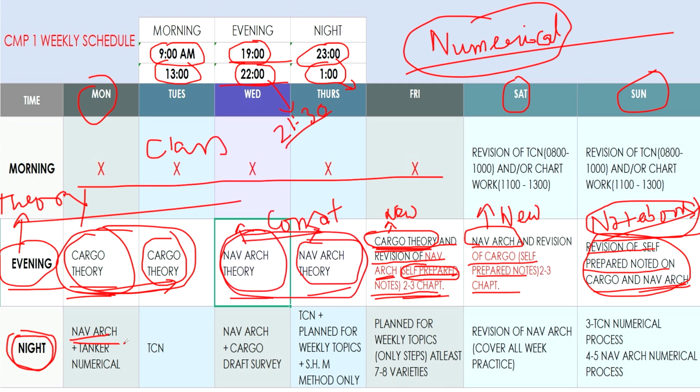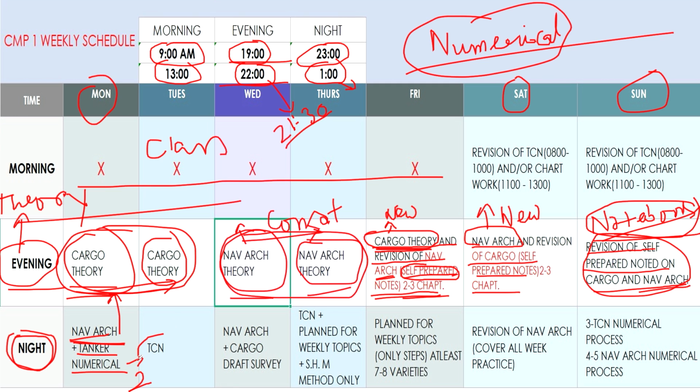So on Monday I have kept naval architecture, whatever is done in class that day or the week before, and tanker numericals. Tanker numericals you should practice every week, one or two. Basically you can do two types. And naval architecture you should do at least 4-5, or more than 4-5, questions for the first 2-3 weeks.